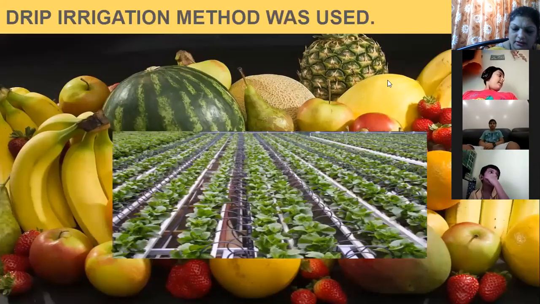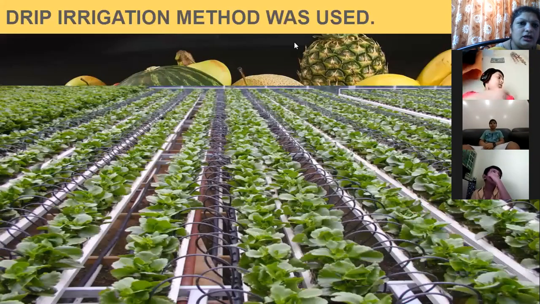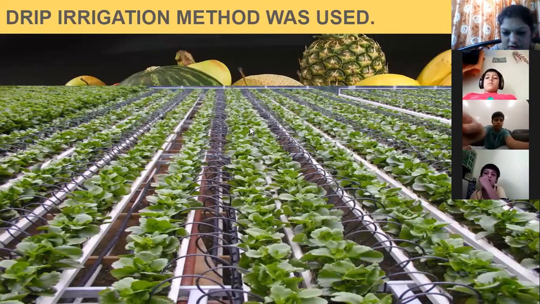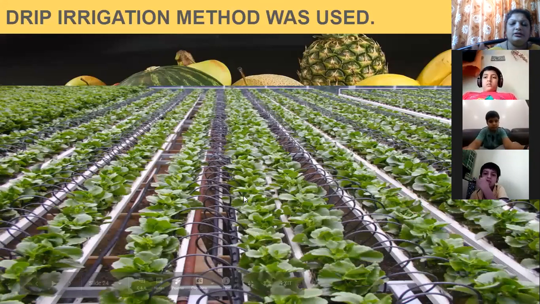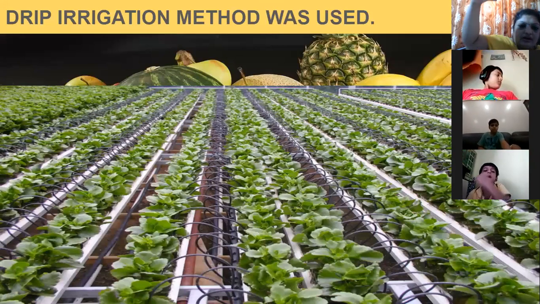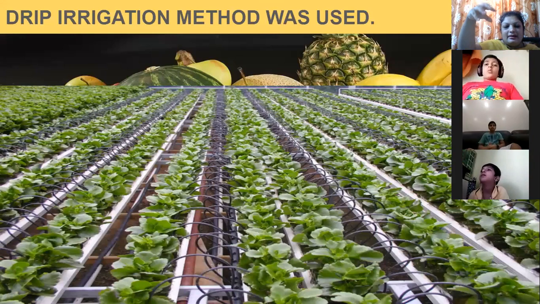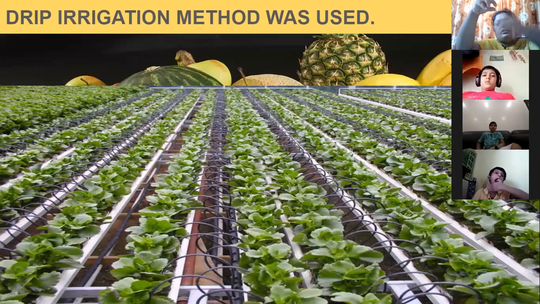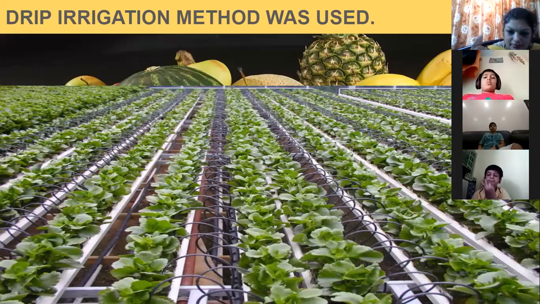The first modern method of irrigation is the drip irrigation method. Now, what do you mean by drip irrigation? Before I explain this, imagine you must have seen when you go to hospitals, patients are given a drip. The saline drip bottle is given to the patients. The saline water in that drip, how does it fall? Drop by drop. Straight away in a flow, it never goes into your veins.